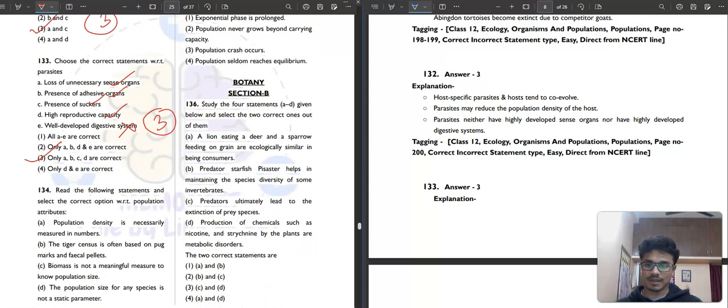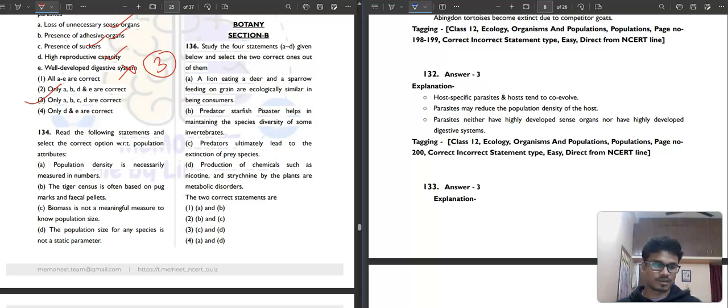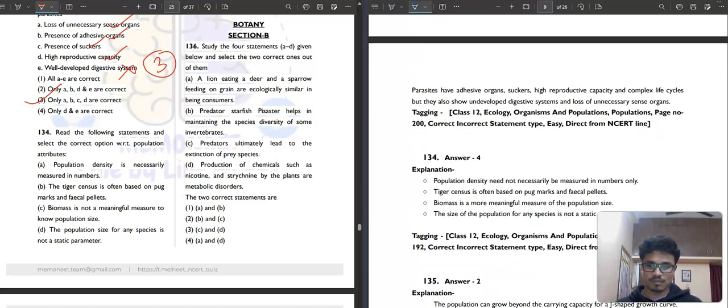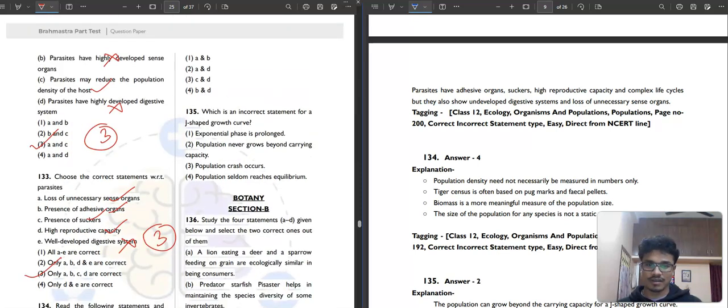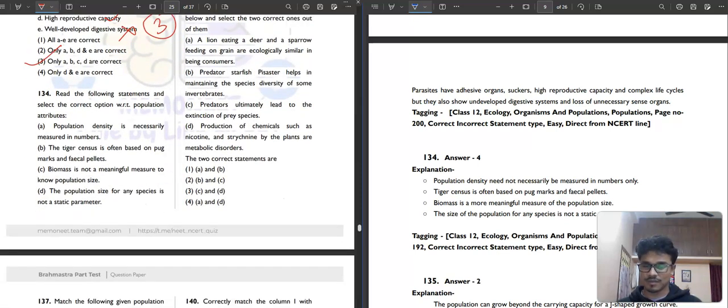In question number 134, it is saying, read the following statements and select the correct option with respect to population attributes. Population density is necessarily measured in numbers. Population density need not necessarily be measured in numbers only. Incorrect. Tiger census is often based on pug marks and fecal pellets.